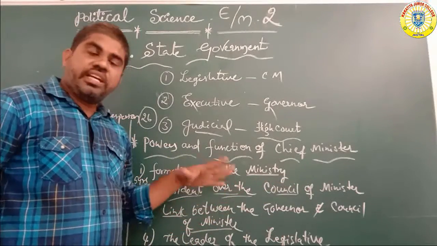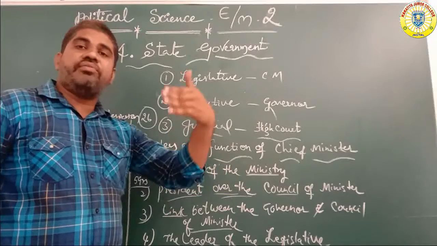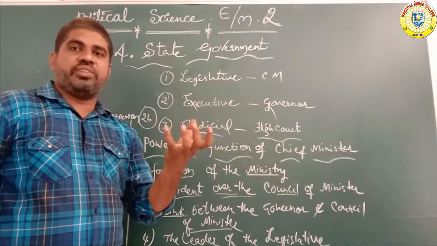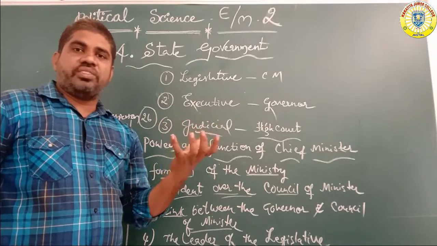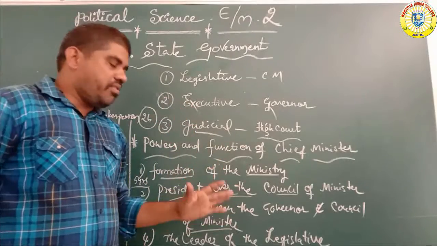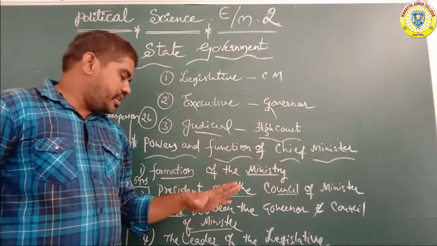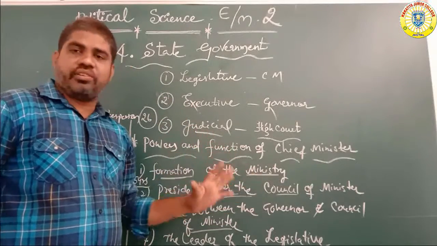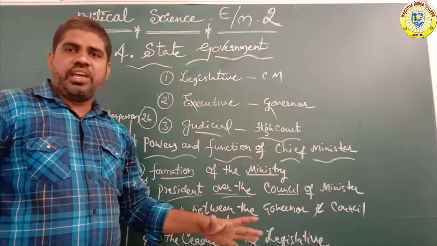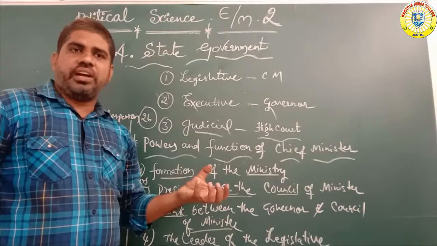The link is that the governor only appoints the ministers. The chief minister gives some names, the names are decided by the chief minister, and the governor is the one who formally appoints them, under the control of the chief minister, the council of ministers. Article 164 covers the appointment of the council of ministers in every state.